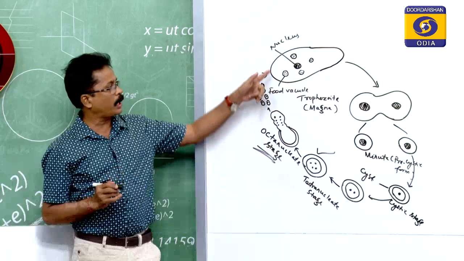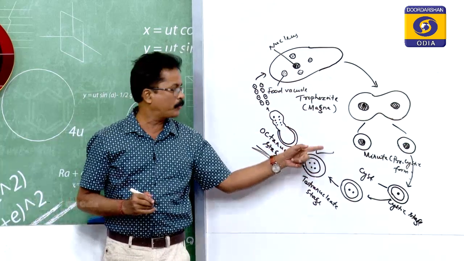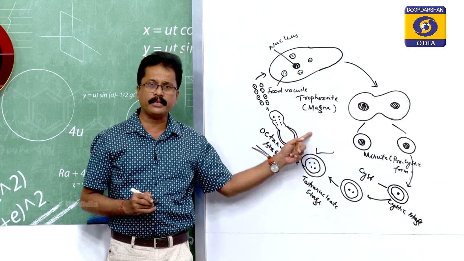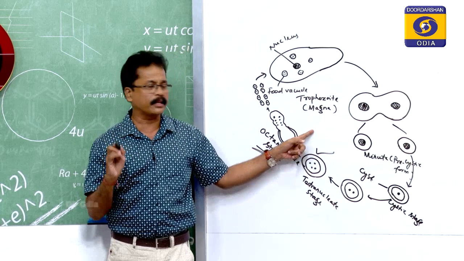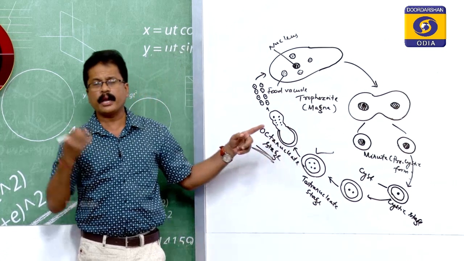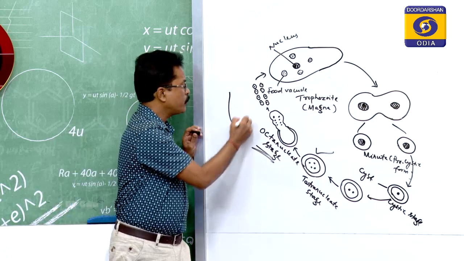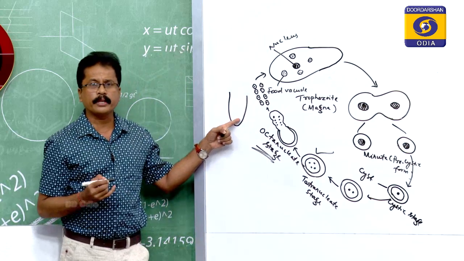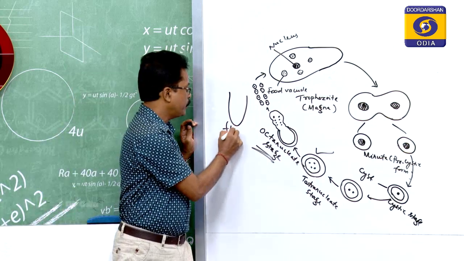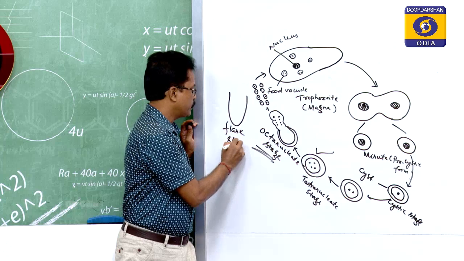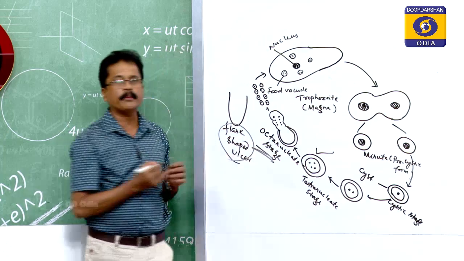So clear. I have told you the life cycle of Entamoeba histolytica. What is the effect of this parasite? This parasite causes amoebic dysentery. So what is amoebic dysentery? The blood and mucus come along with the fecal matter. Here it forms a U shape, that is a flask shaped ulcer. So a flask shaped ulcer is created by this parasite.